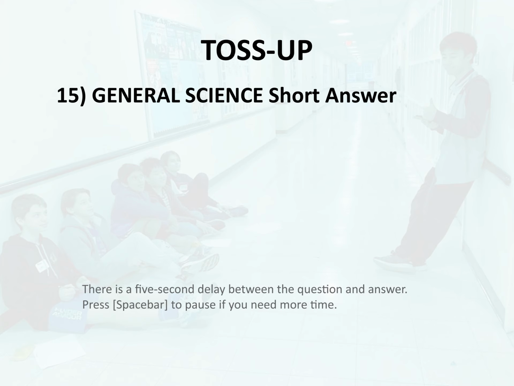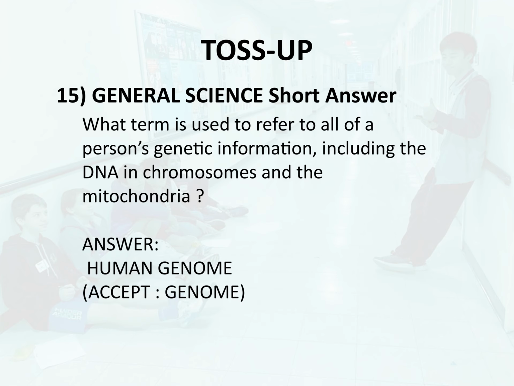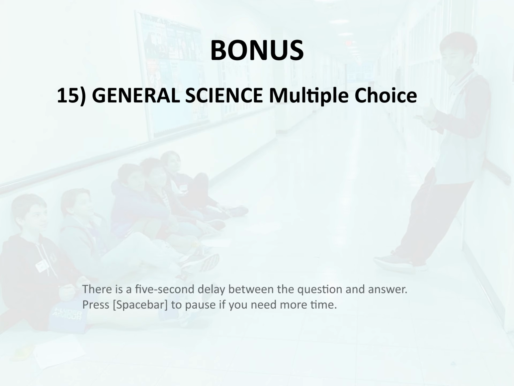Toss-up 15. General science. Short answer. What term is used to refer to all of a person's genetic information, including the DNA and chromosomes and the mitochondria? Answer. Human genome. Bonus 15. General science.